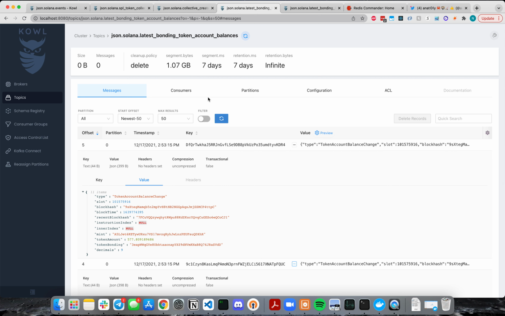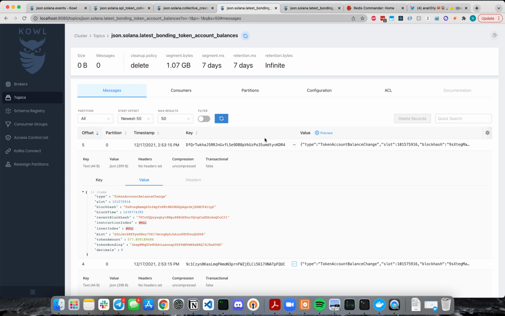Now, this brings us to another interesting thing about having your events in Kafka: data indexing. So Solana lets you get the top 20 token holders for a given token, but what if you want the 21st or the 25th? This is particularly useful in social tokens where you care about more than just your top 20 followers. You want to reward everybody. And equally, people want to see what rank they are amongst the followers. And that is where our data pipelines come in.